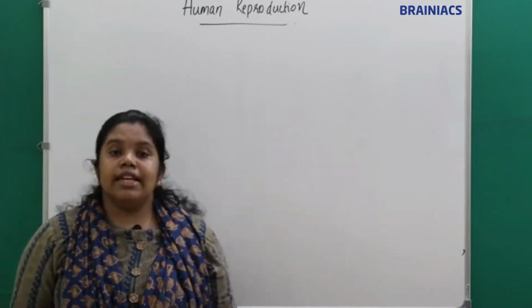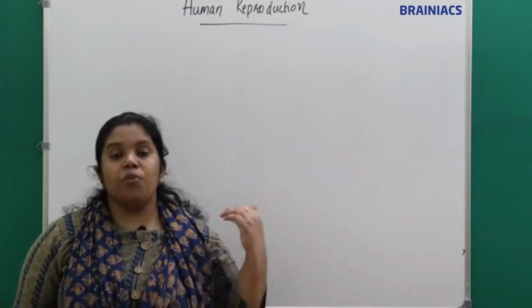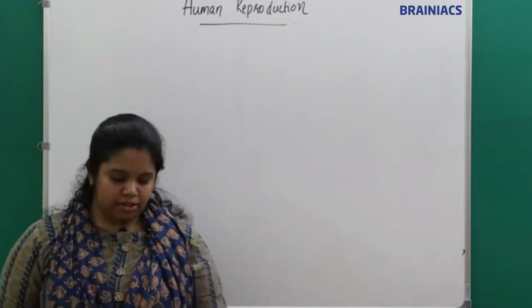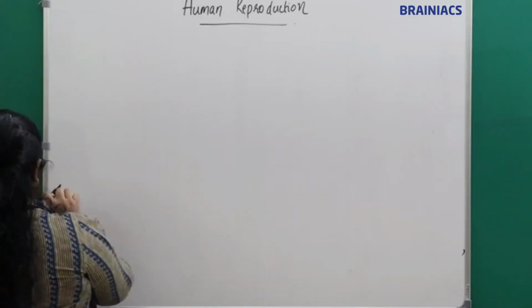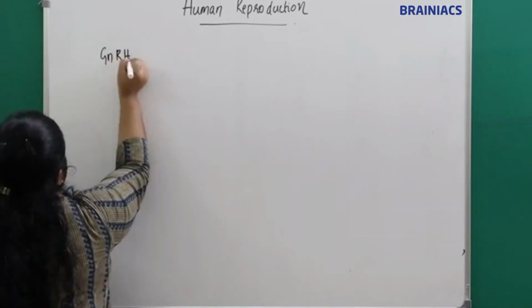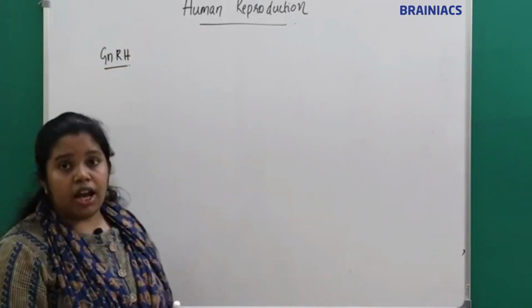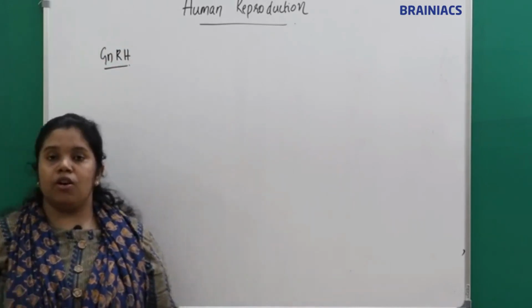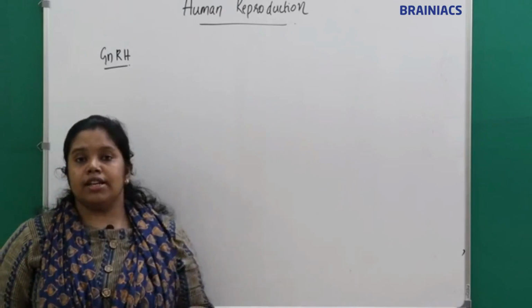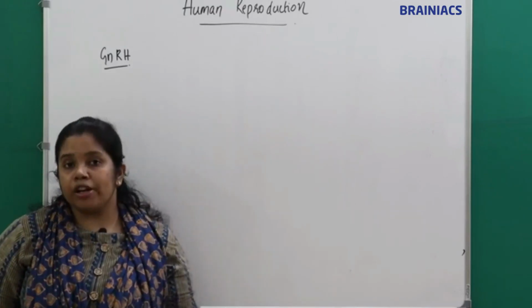Okay, so now we will see the different hormones in the menstrual cycle. First we will see the GnRH, which is the gonadotropin releasing hormone. What does the gonadotropin releasing hormone do?